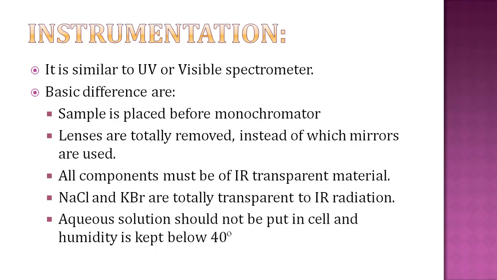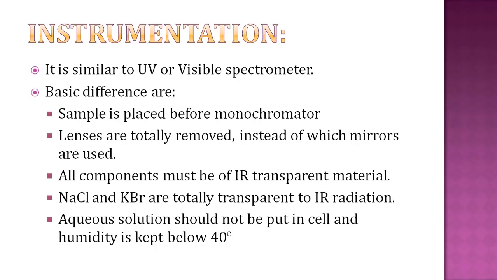Then in IR spectroscopy, lenses are totally removed and mirrors are used instead, because most mirrors are made up of polished metals, and anybody can be made to reflect light by having polish on it. And all the components in IR spectroscopy must be of highly transparent material. Obviously, the material used to make components must not absorb IR radiation.